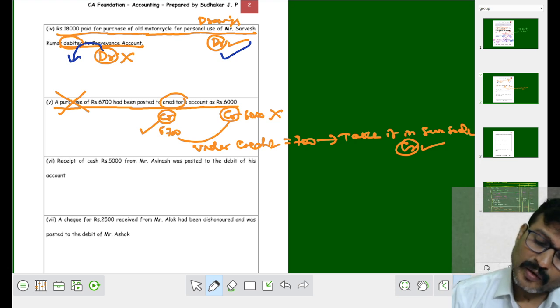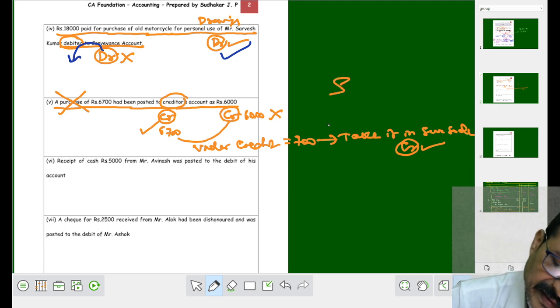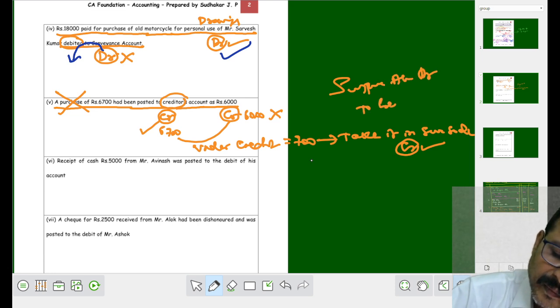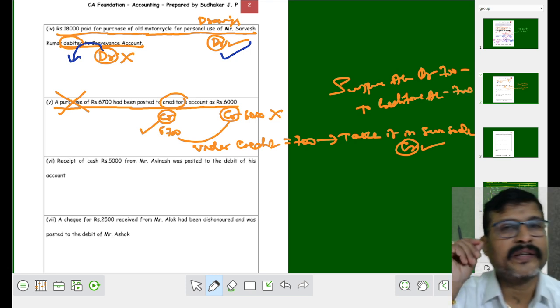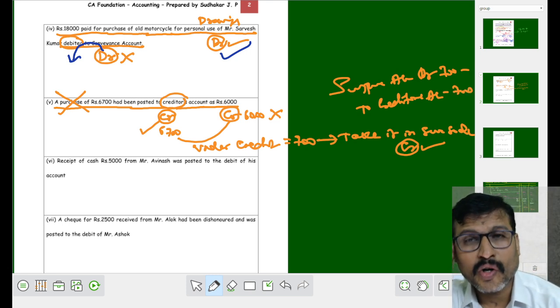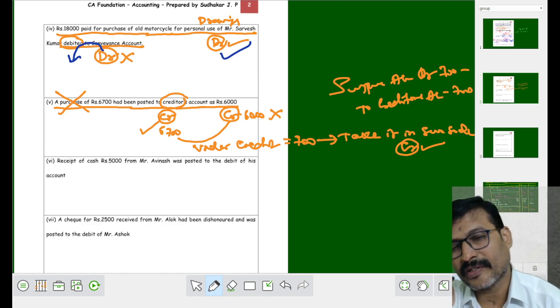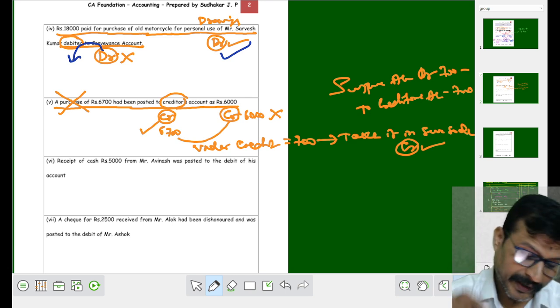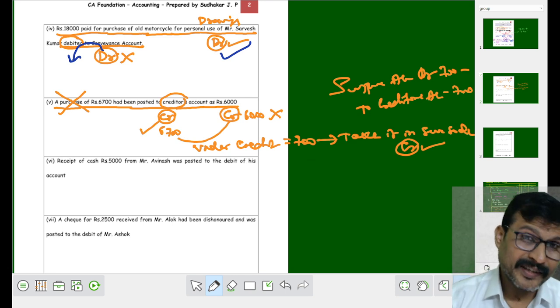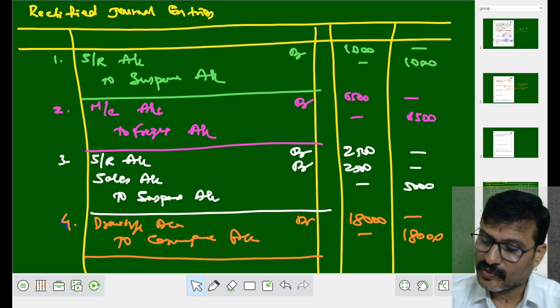So suspense account debit to creditors account, an amount of rupees 700 only, because we have taken wrong amount in the creditors account. Nothing wrong happened in the purchases account. That is what every student should observe, my dear students.